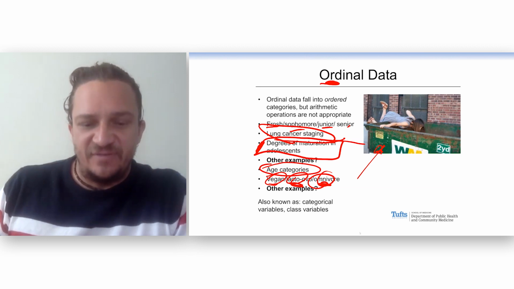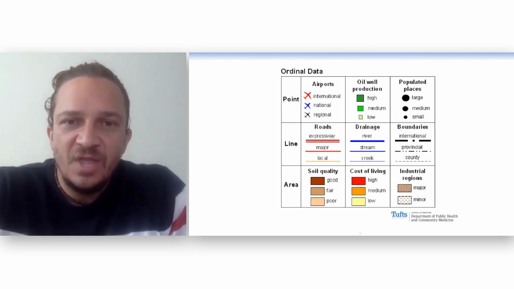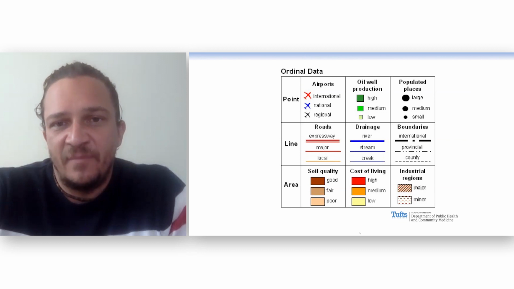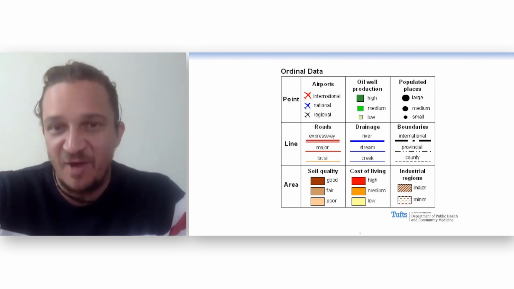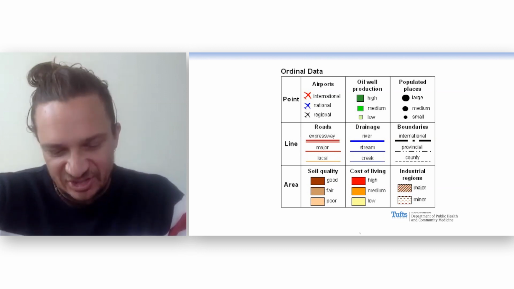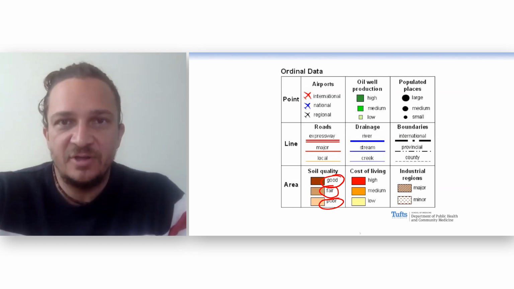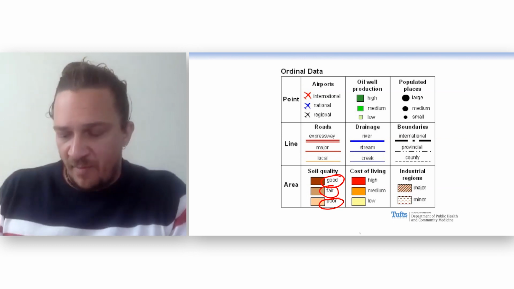And here's some examples of ordinal data. I like this. This is just a legend from a map. And you see that we can put labels on things. I almost said quantify. We can put labels on things. Soil quality, poor, fair, good. There's an order to that, but no numbers on that.